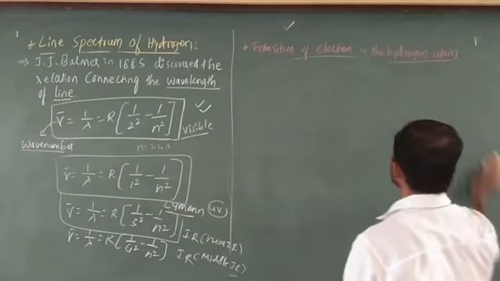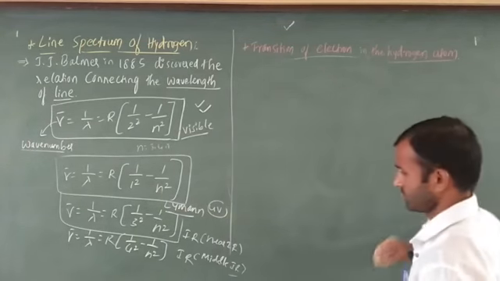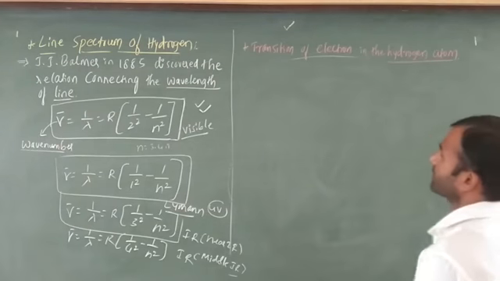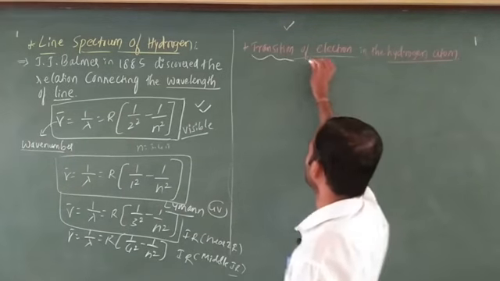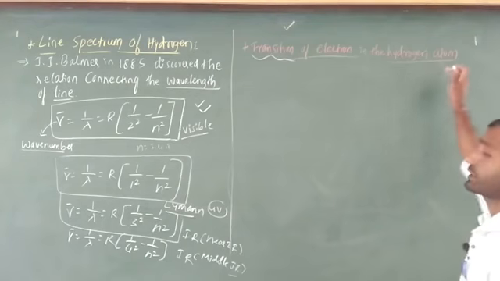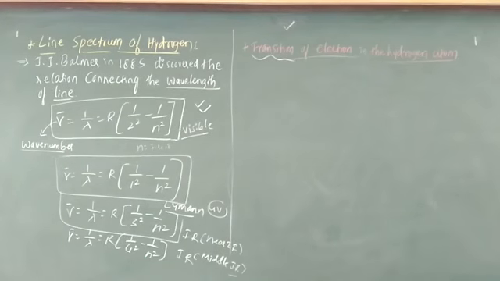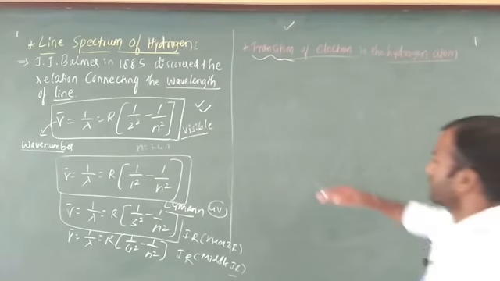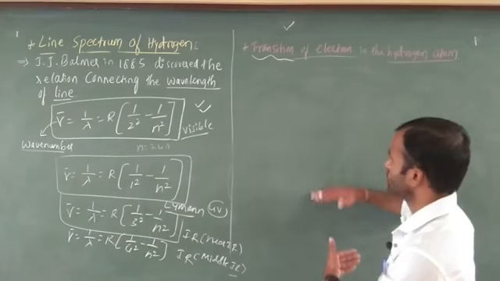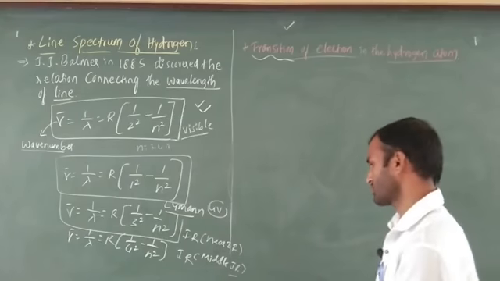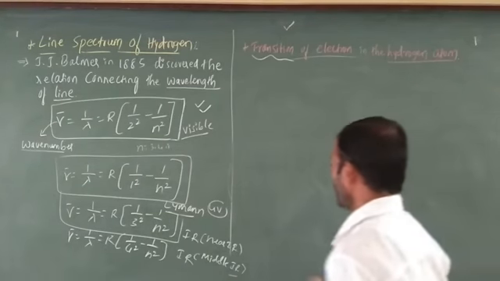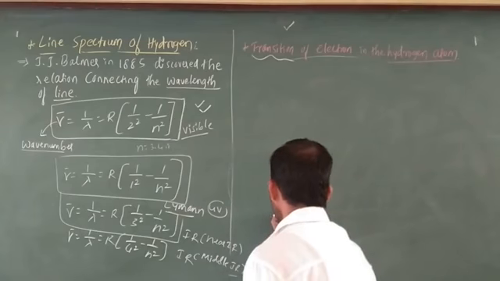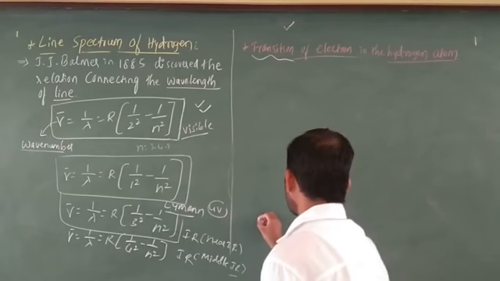Okay, just see here. The heading is there already: transition of electron in the hydrogen spectrum. This is the heading, transition. The most important point is that transition means the electron goes from higher energy to lower energy. I am going to draw here only. First, I am going to start here only.